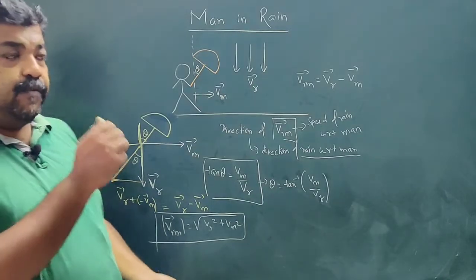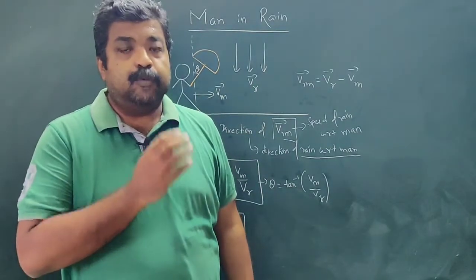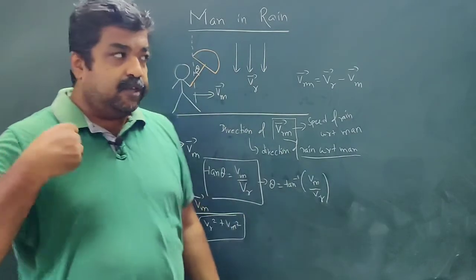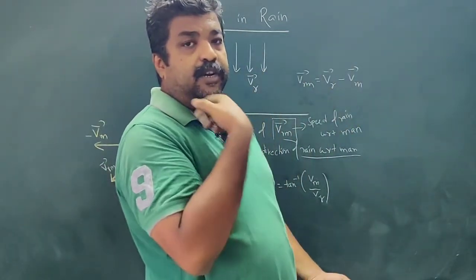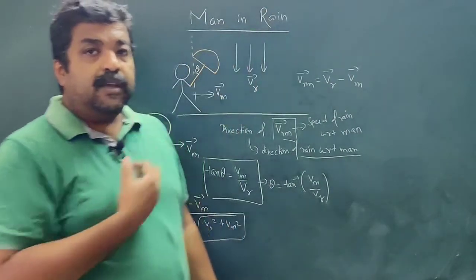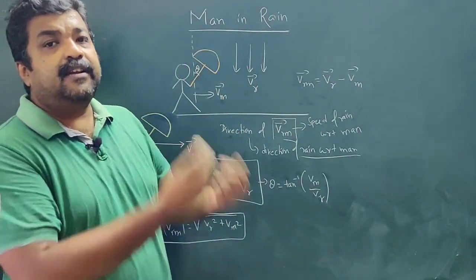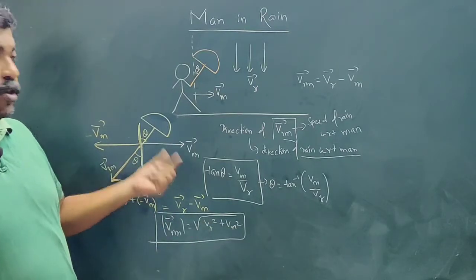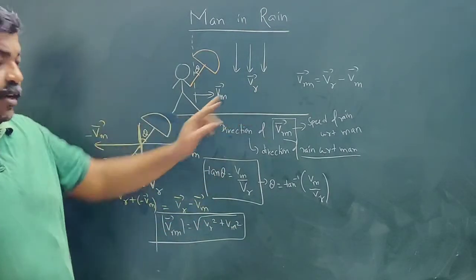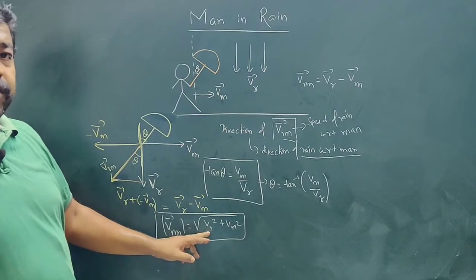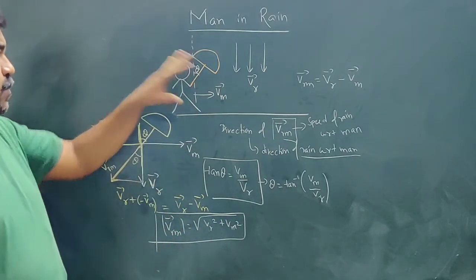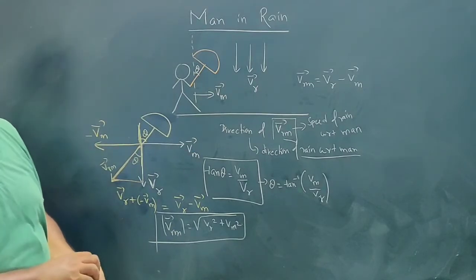So if you are stationary, suppose the rain is falling with speed 2 meters per second. Now if you start moving or start riding a cycle, you will be receiving the rain at a higher velocity because this quantity is greater than Vr. So in the ground frame, the velocity is Vr. In a moving frame, the velocity will be greater than Vr.